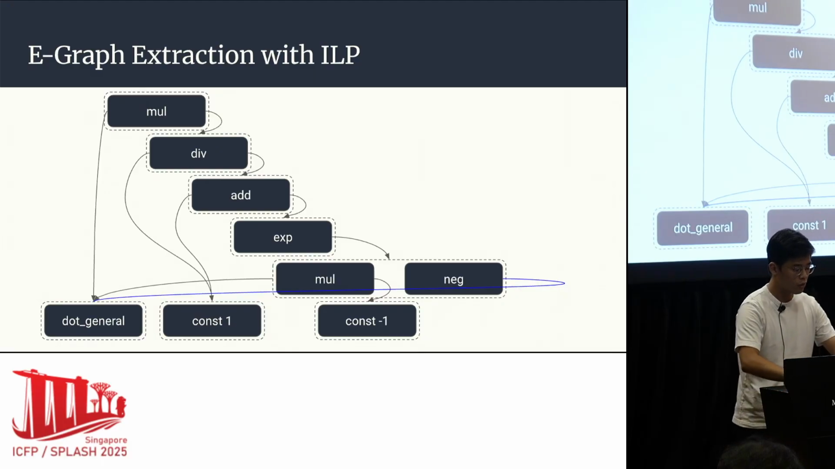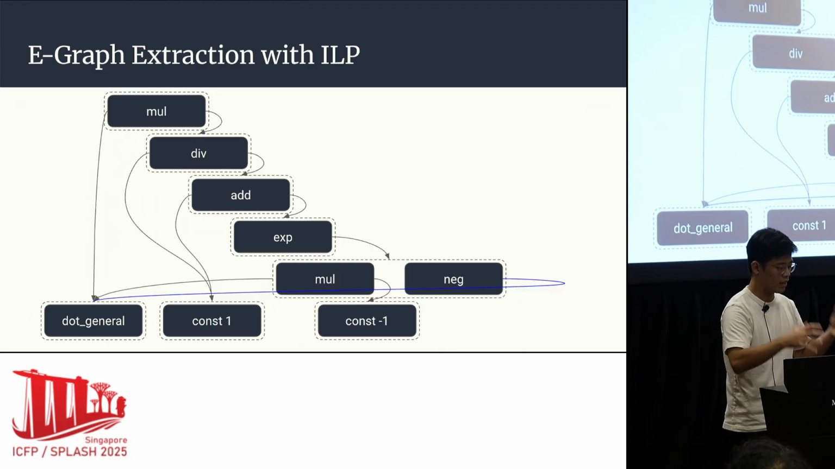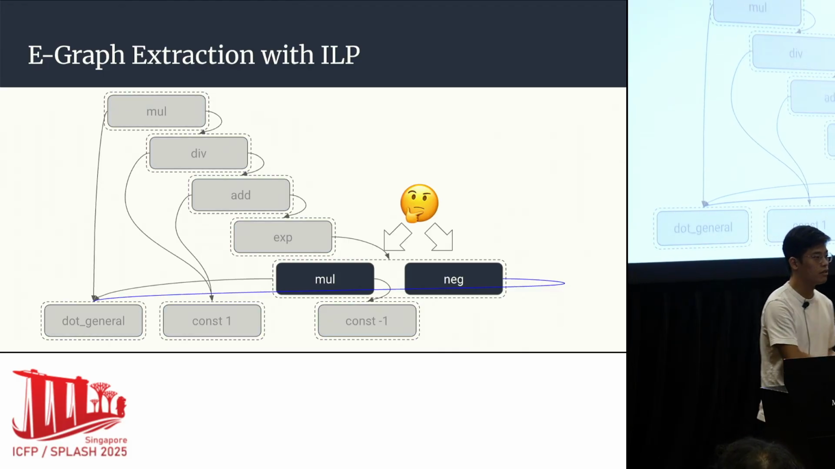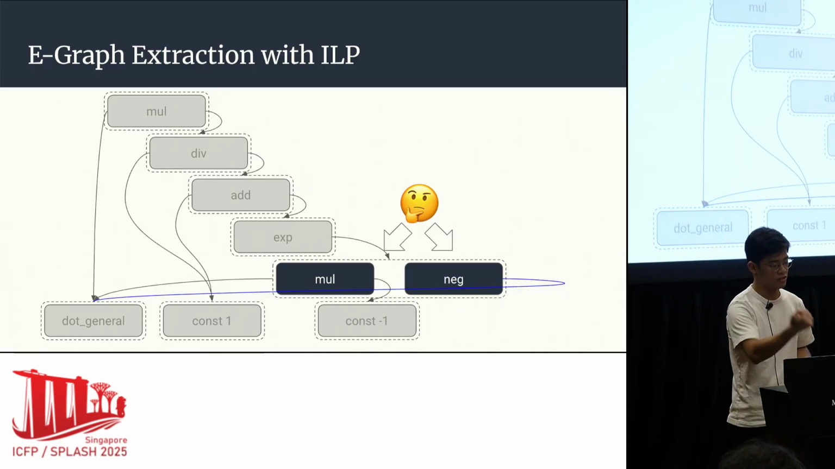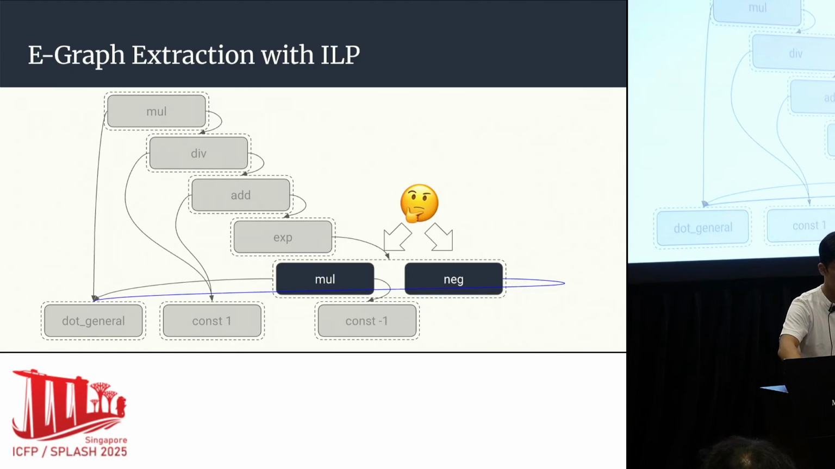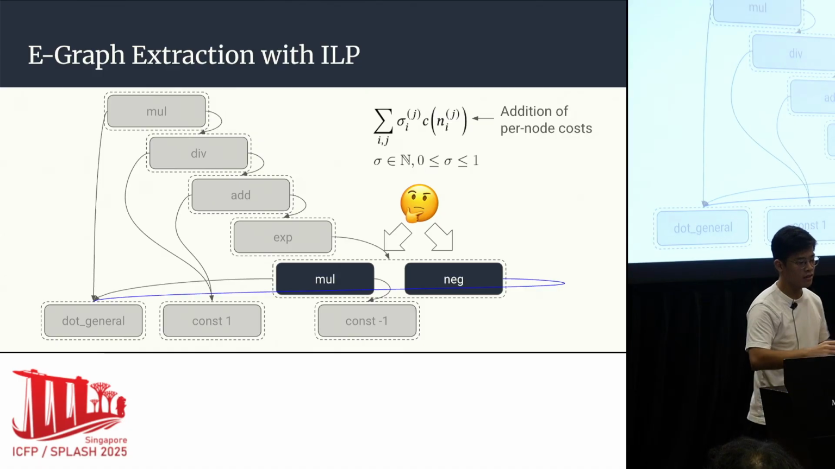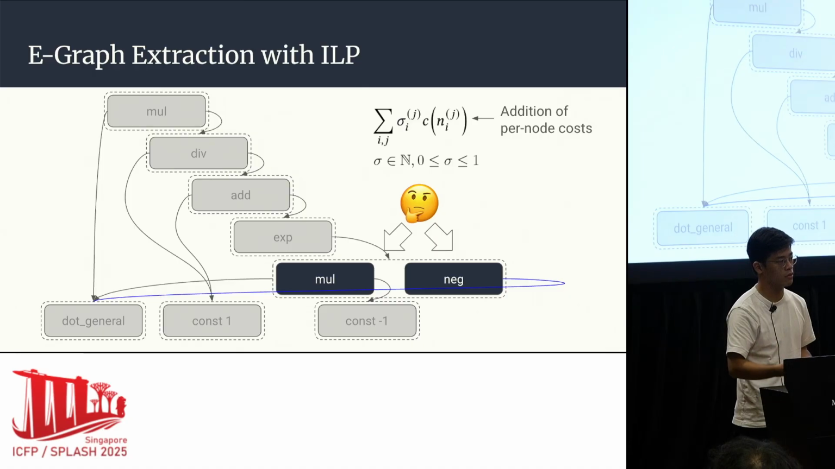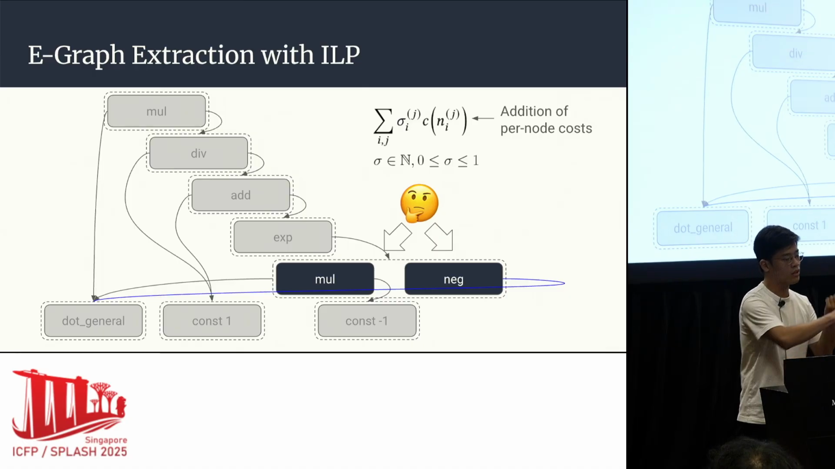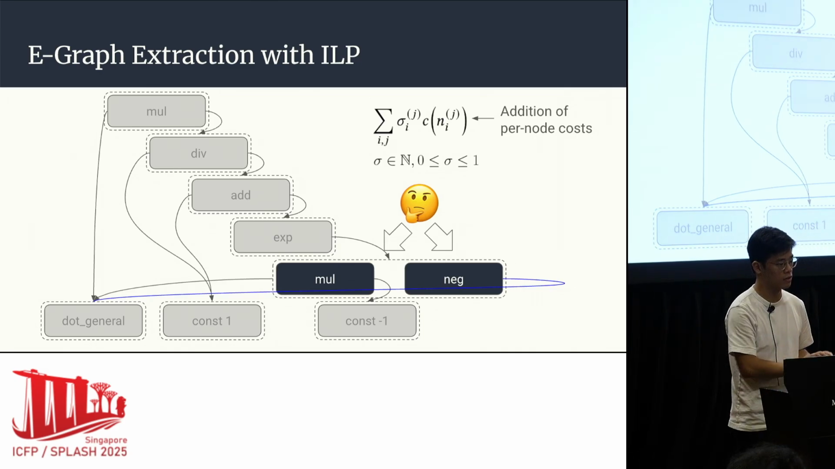Extraction, at the core of it, comes down to this: when we have E-classes with more than one E-node, we need to pick which one we want to have in the resulting computation graph and then traverse down the E-graph. And a lot of existing literature does this by using an integer linear program. So you minimize a term that looks like this, where sigma is the indicator variable saying whether a node is chosen, 1 if it's chosen, 0 if it's not. And there's also the C term, which is the cost of the node.